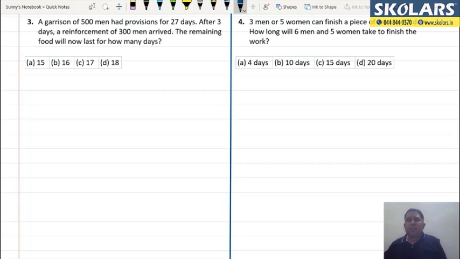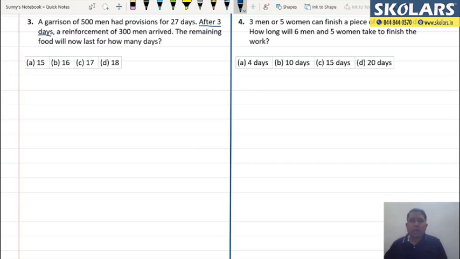See, very clearly it is written after 3 days, a reinforcement is arriving. तो जब मैं after 3 days बोल रहा हूं तो 3 दिन तक तो 500 men ने खाना खाया, और उसके बाद जब वो एडिशनल 300 मैन हो जाएंगे और आपके पास टोटल 800 मैन हो जाएंगे, तो वो कौन सा खाना खाएंगे? They will have the remaining food, and in other words they will do the remaining work.